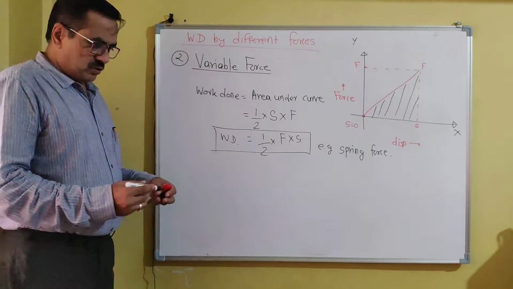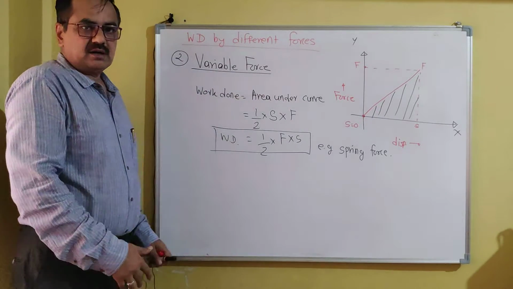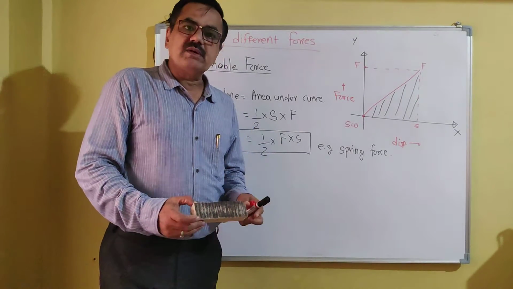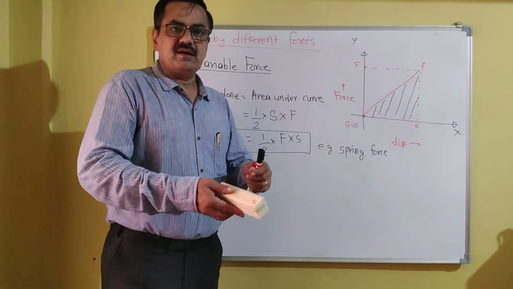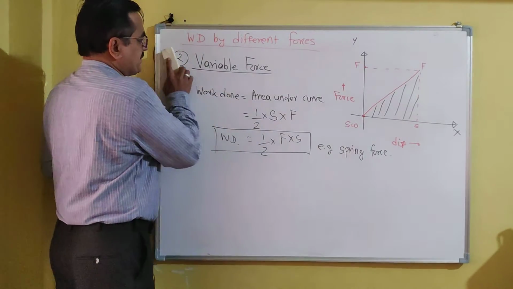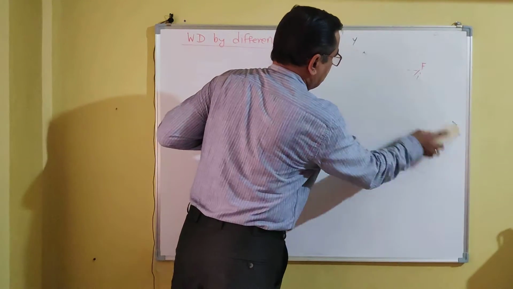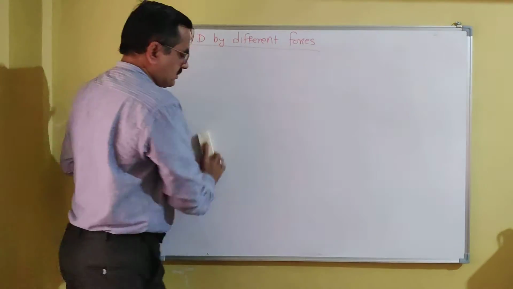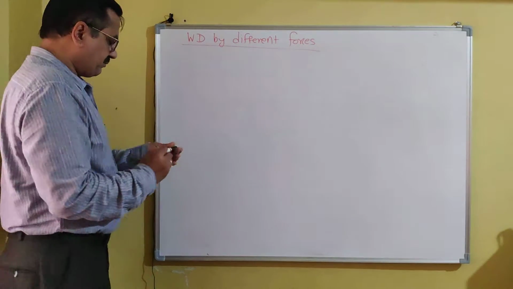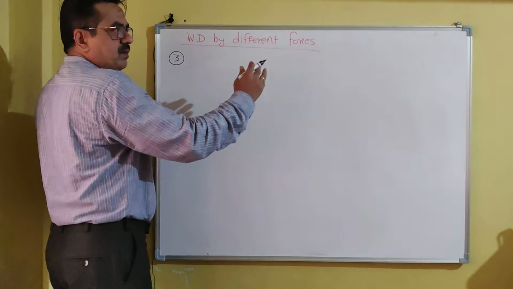We will be discussing spring force after studying all these cases. While discussing work done by spring force, we will discuss the stiffness of a spring and how spring force varies with displacement or deformation. Now the third type of force is frictional force. As we have already discussed, frictional force is a force which acts in the direction opposite to motion.